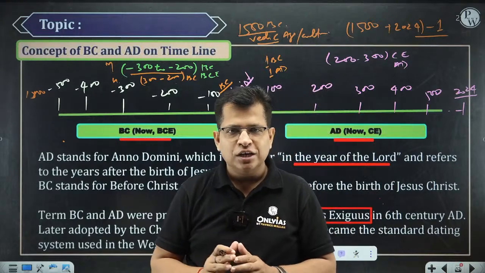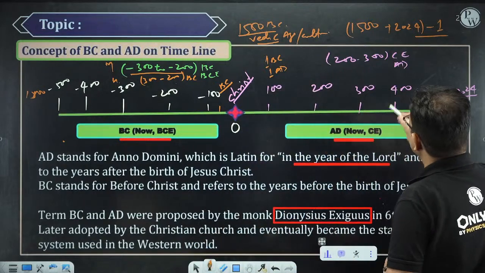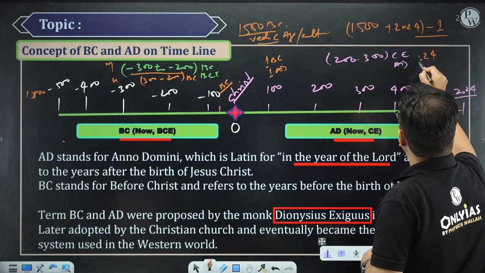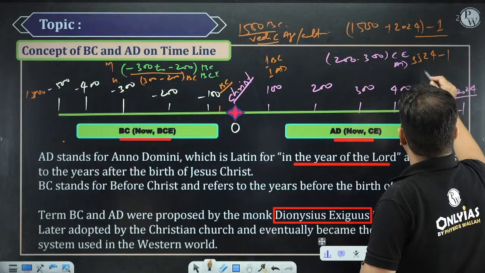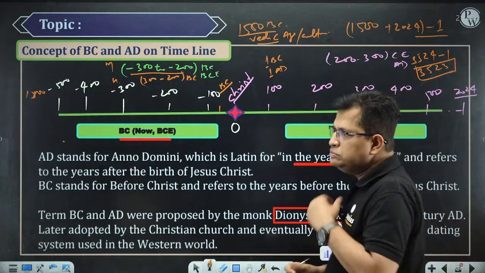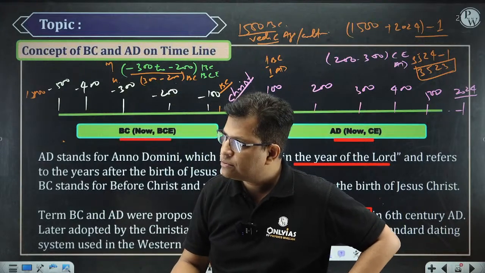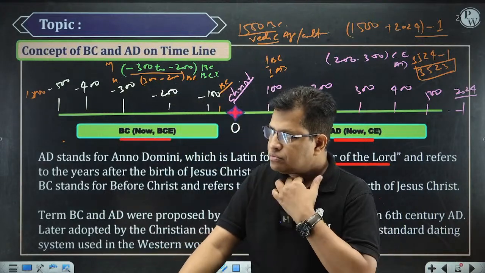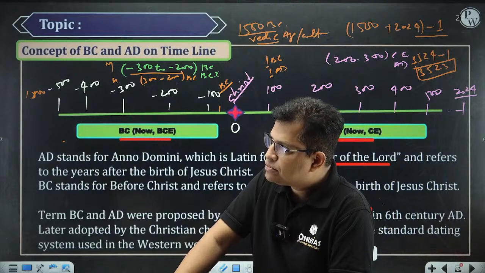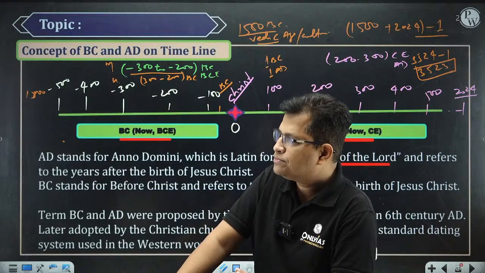Are you getting my points? So whenever you calculate this time, your answer will be 1500 plus 2024 minus 1, that is 3523. So this many years we have spent so far after the origin of the Vedic culture. Got my question? Got my answer? Are you getting me, sirs and ma'ams? Everyone got me?